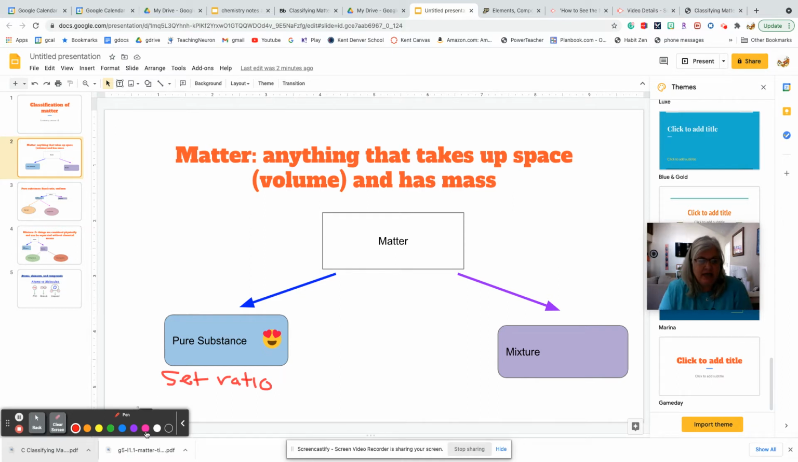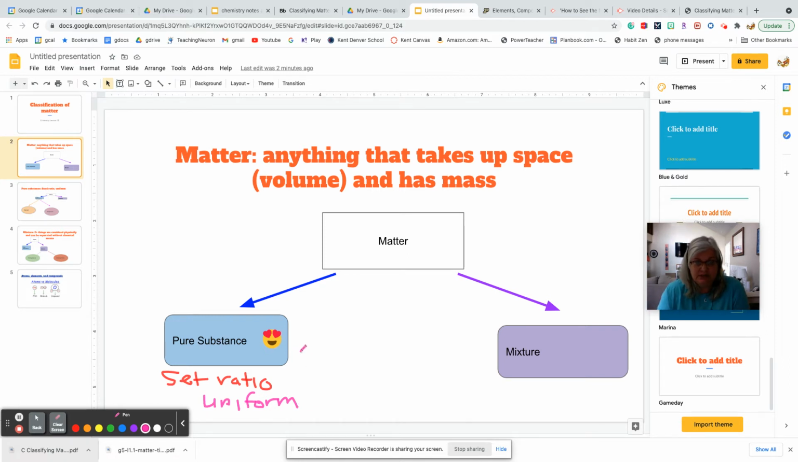Another thing that a pure substance has is that it is uniform, meaning no matter if I take salt from the ocean or salt from my table, if it's all sodium chloride, it will always be sodium chloride. So it's uniform throughout. It's always going to have that same ratio and it's going to be uniform.